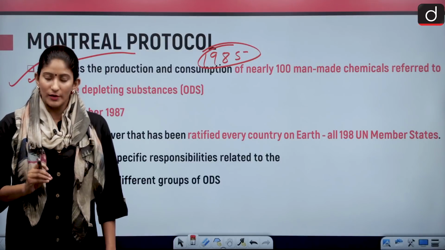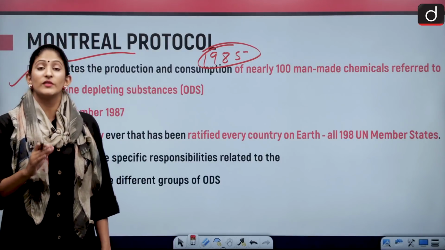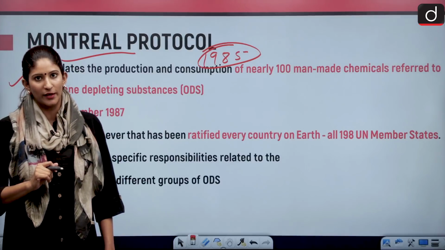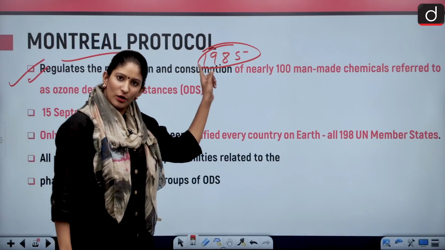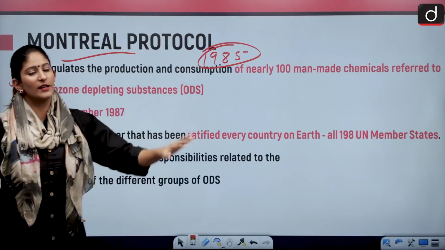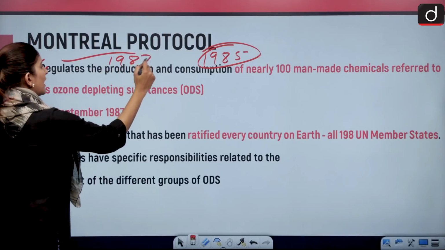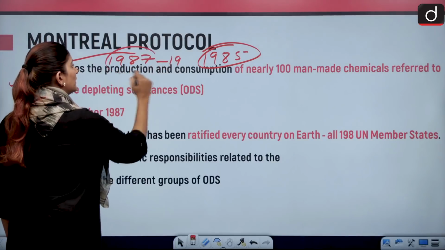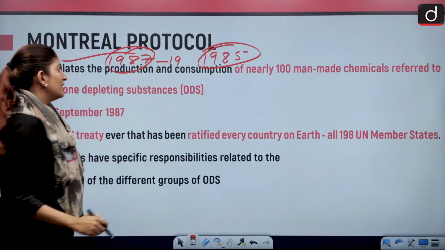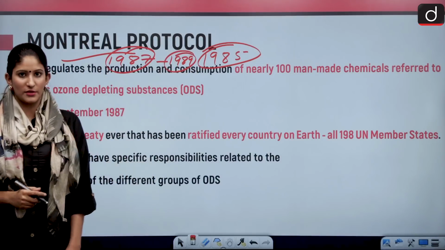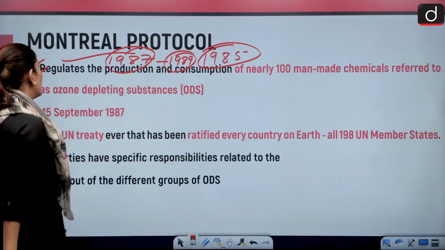The Montreal Protocol is a convention which relates to the substances that deplete the ozone layer. There was an acknowledgement in 1985, and then there was an acknowledgement about the substances in 1987, and it was adopted in 1987, and then in 1989 it came into force. So what does it do?